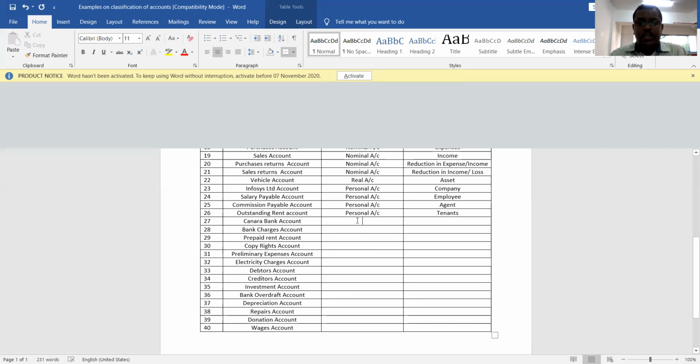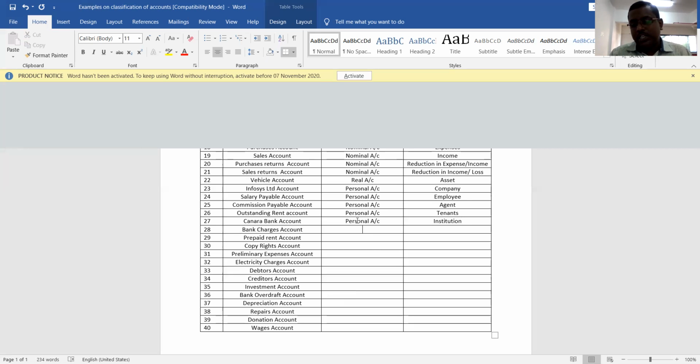Okay, Canara Bank account. What is Canara Bank? It is an institution. If it is an institution, it is a personal account. Understood? All firms, companies, institutions, organizations are personal accounts. So Canara Bank is a financial institution. That is the reason it is a personal account.